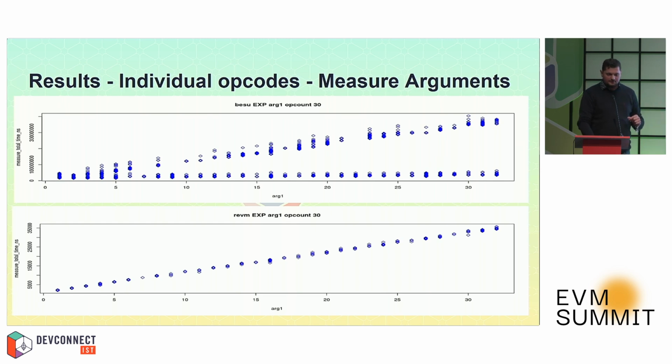The bottom graph is quite different. Some of them follow the same pattern, but others don't, meaning that this client, Besu in this case, has some kind of smart optimization, and some of the values are executed in constant time, right? And the question arises, how do we incorporate all of this information in the final estimation of the gas cost?